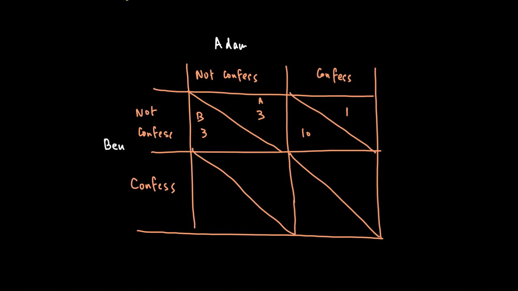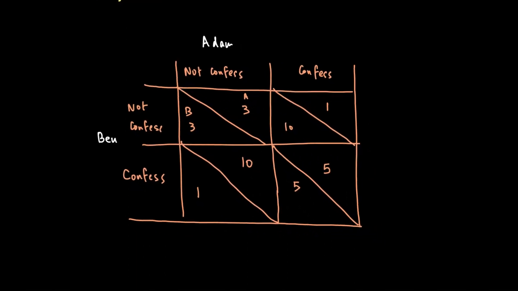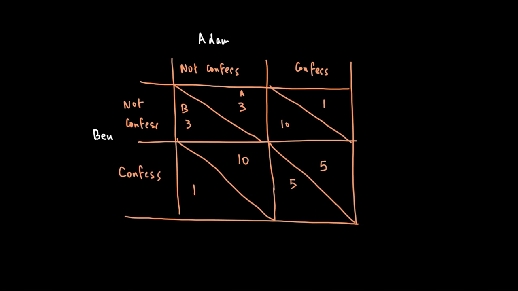On the other hand, if Ben decides to confess and Adam says, I have not committed the crime, then Ben will get a punishment of 1 year and Adam will get 10 years. While if they both decide to confess, then of course neither gets any advantage, and both will get a punishment of 5 years. With these options, we call them the payoffs for these two individuals.